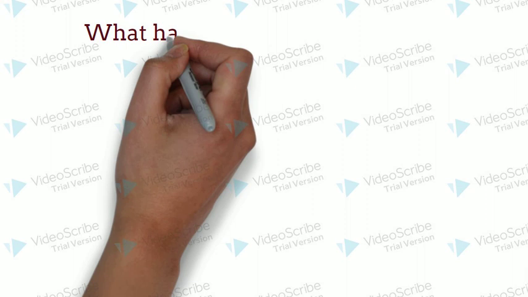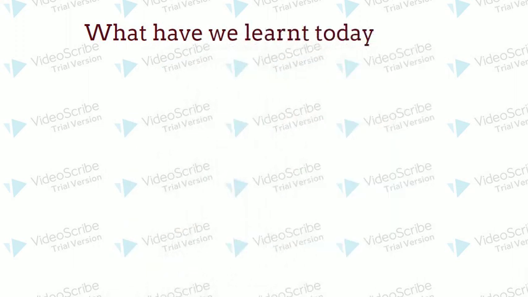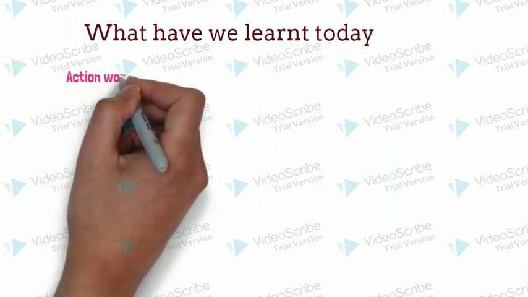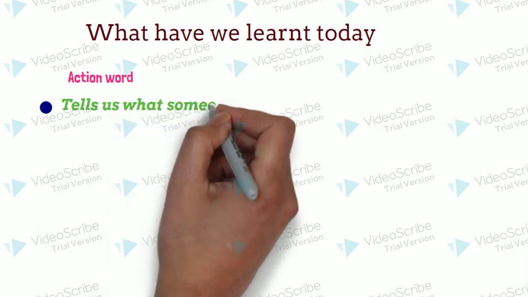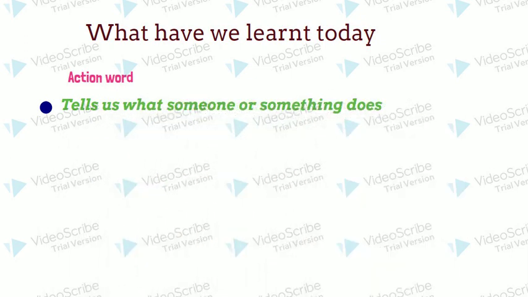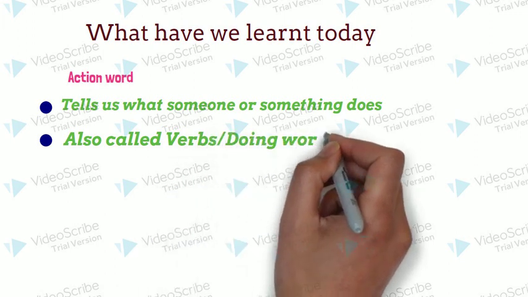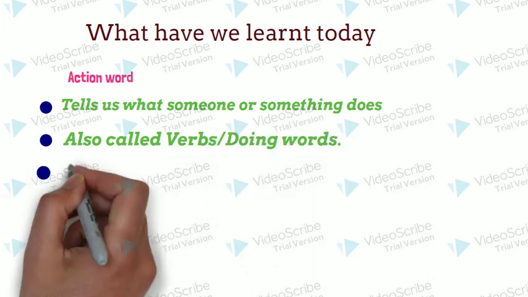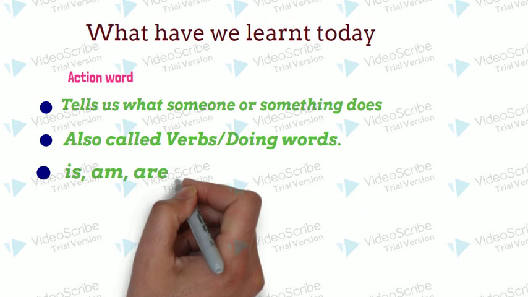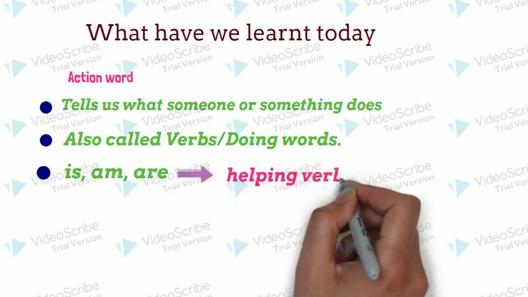So what have we learned today? We learned that action words tell us what someone or something does. Action words are also called verbs or doing words. And even the words is, am, are are verbs and they are called helping words.